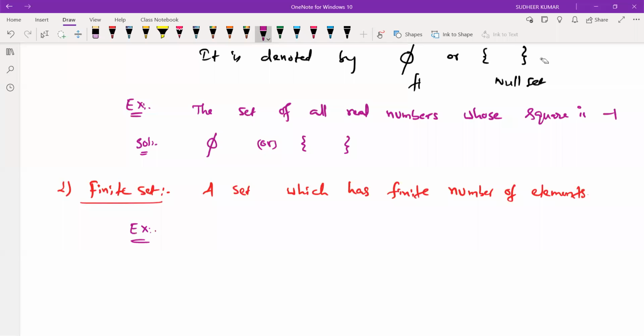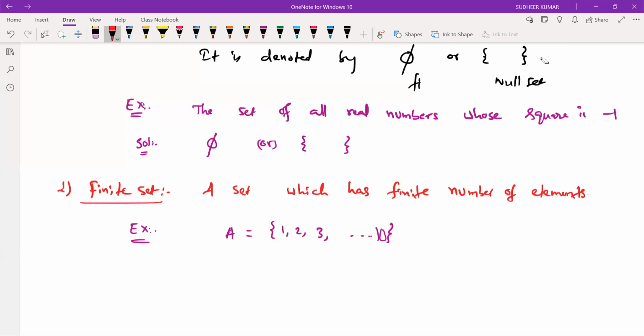Sir, 1, 2, 3, 4, 5. The set of natural numbers, 1, 2, 3, and so on. Is it a finite set or infinite set? Sir, infinite set. Yes. Suppose set A is given, set of 1, 2, 3, 4, 5, 6, 7, 8, 9, 10. 10 means it is a finite number of elements. We can count it. So if a set consists of a countable number of elements, that is called finite set. If it is uncountable number of elements, that is called infinite set.